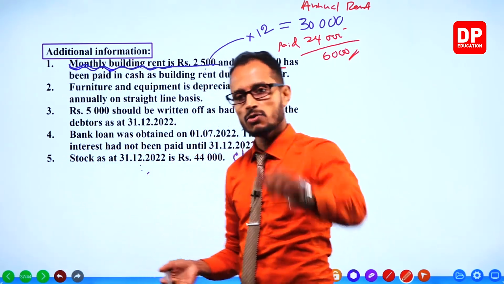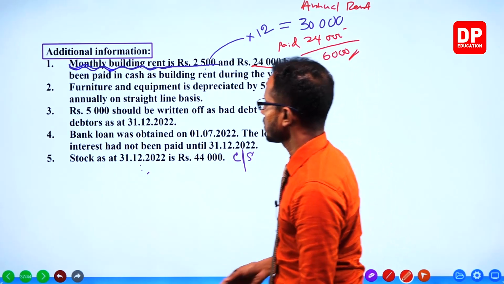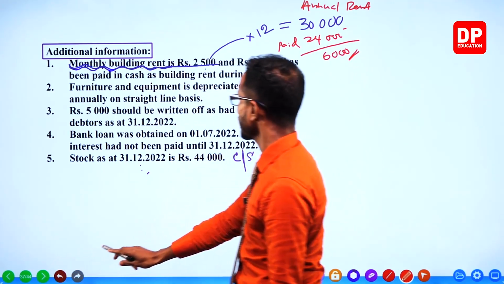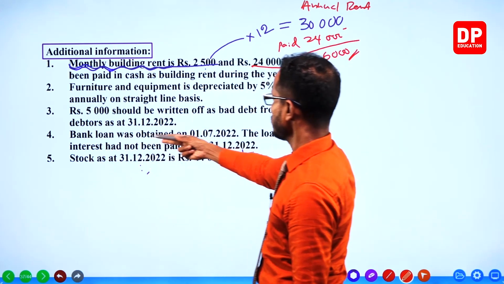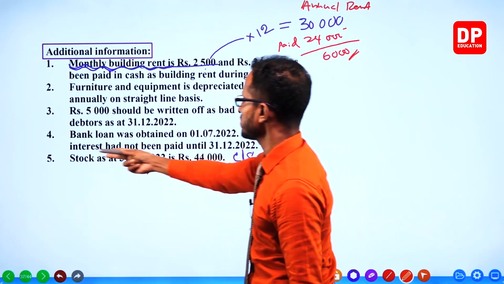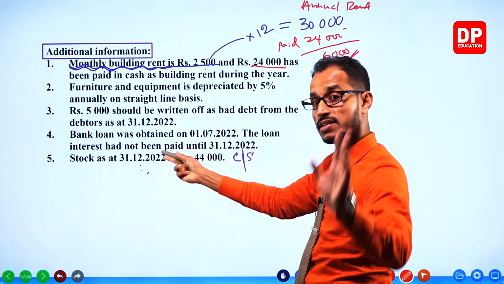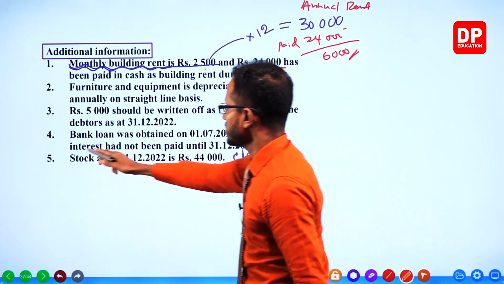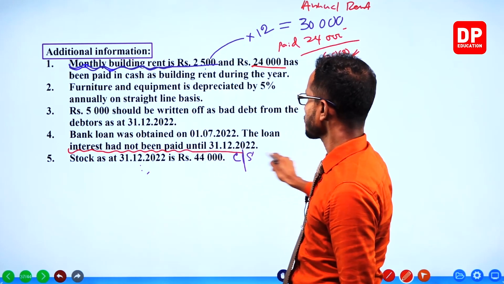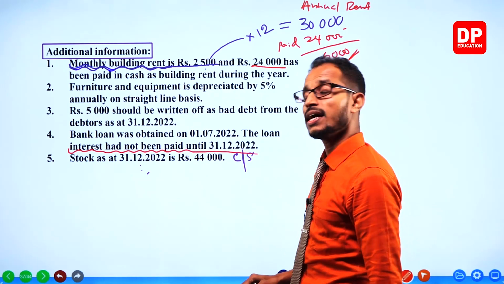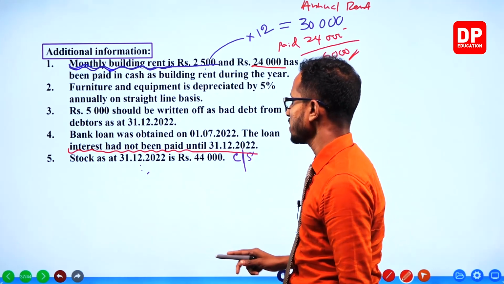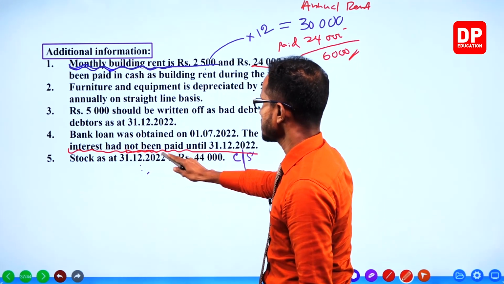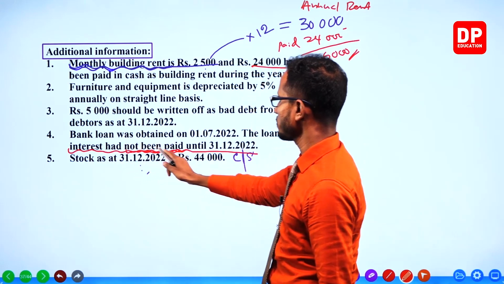Unpaid means accrued, and accrued is a liability. And a bank loan was obtained. That is also a liability, but it's a long-term liability. Interest is also a liability. That is a short-term liability if it is unpaid. Here it says it has not been paid.